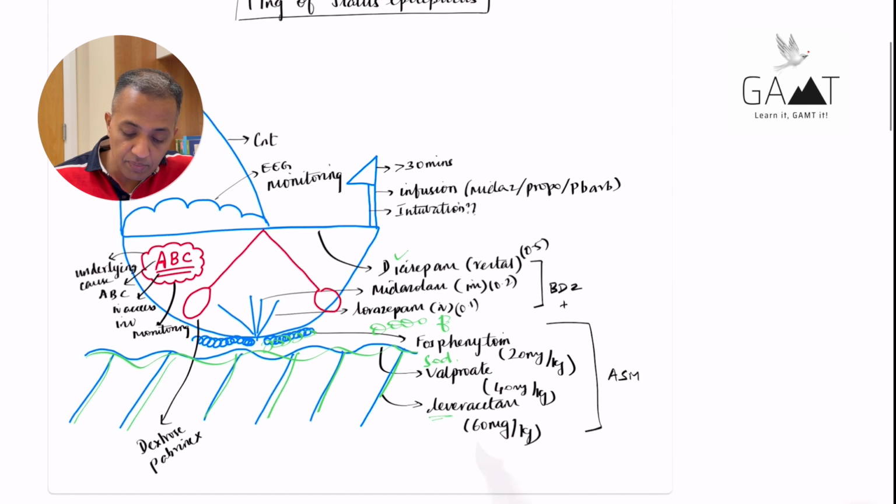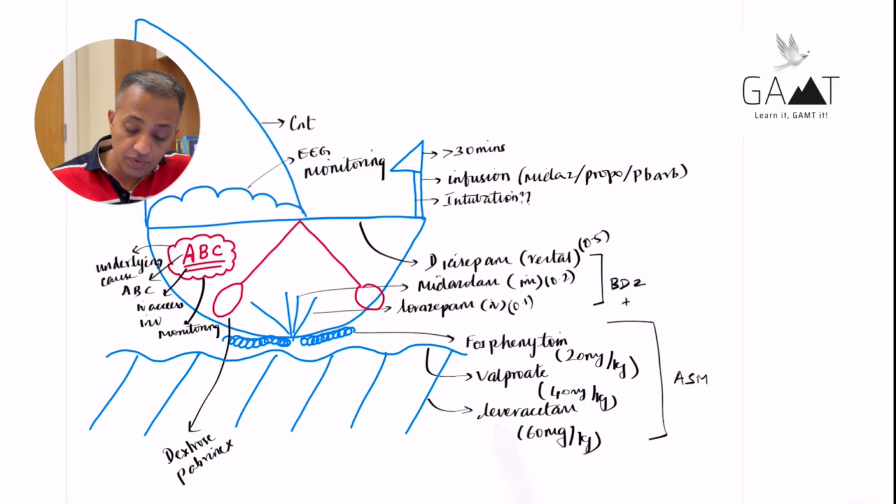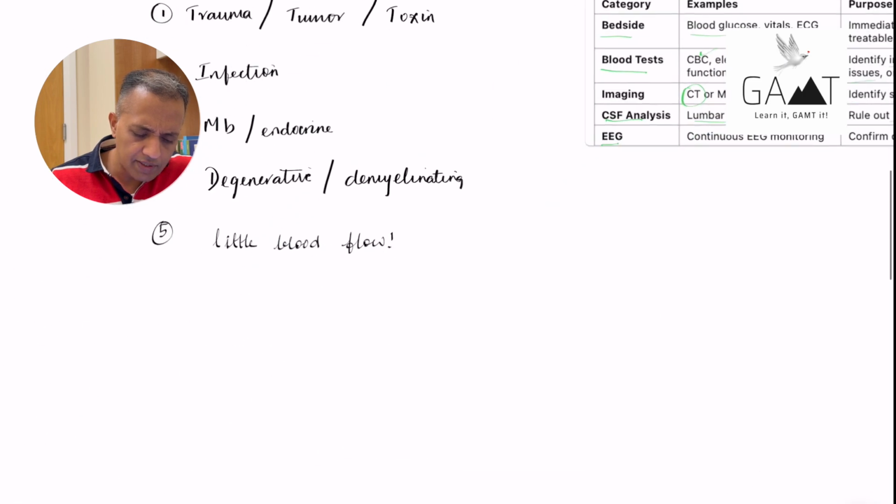Okay, the doses are 60 milligrams per kg for levetiracetam, 40 milligrams per kg for sodium valproate, 20 milligrams per kg for fosphenytoin. Very important that you give the anti-seizure medication, any one of these anti-seizure medications, after the patient has had the benzodiazepines. Okay, of the three, levetiracetam is the most commonly used, most tolerated for management of status epilepticus. Okay, now where does this come from?